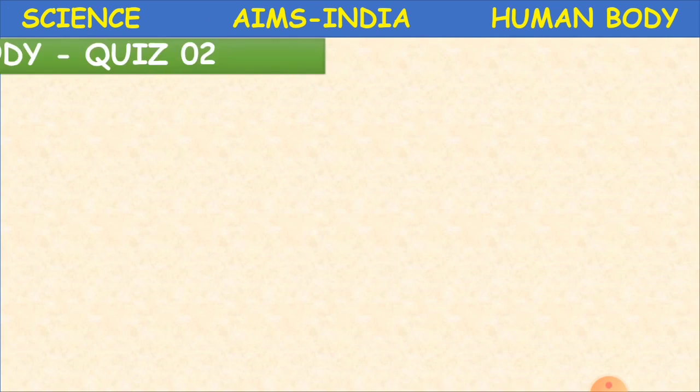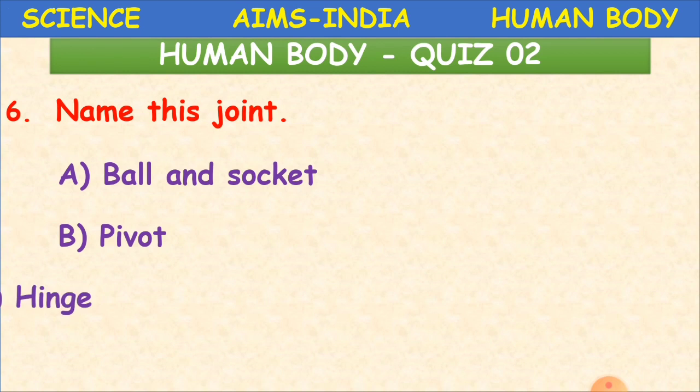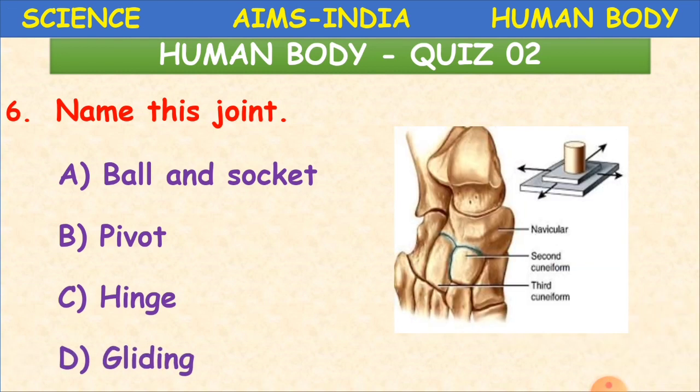Okay, next question. Name this joint. You'll be having a picture, so you have to just name this joint. Is it ball and socket, pivot, hinge or gliding? Which one is this? This is actually the ankle. It is there in the ankle. So it is gliding, where the bones move against each other. Okay, clear, children?